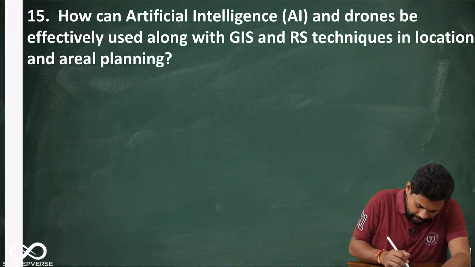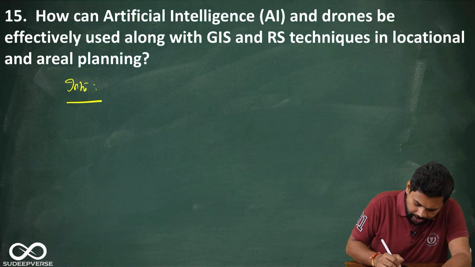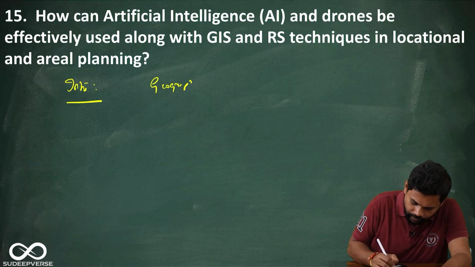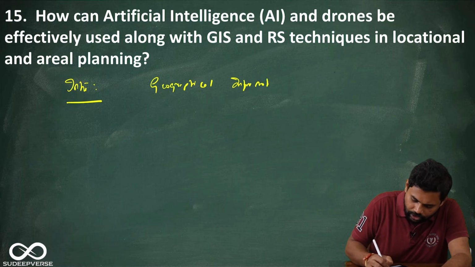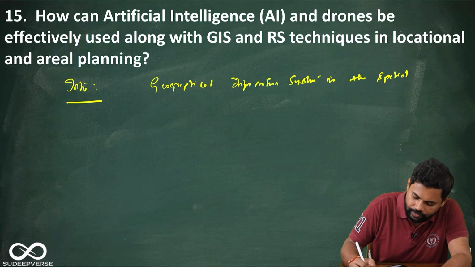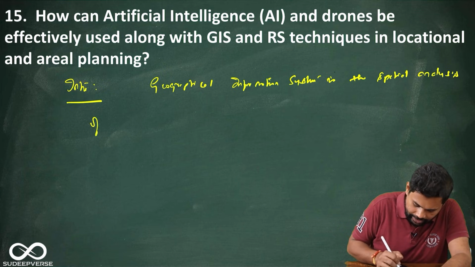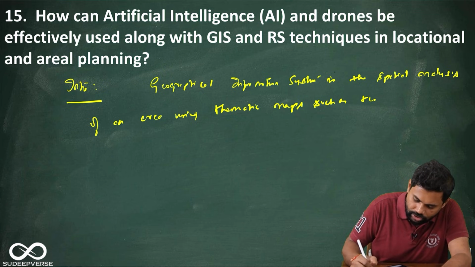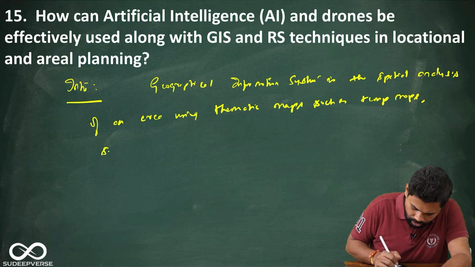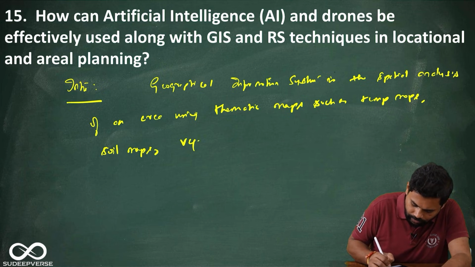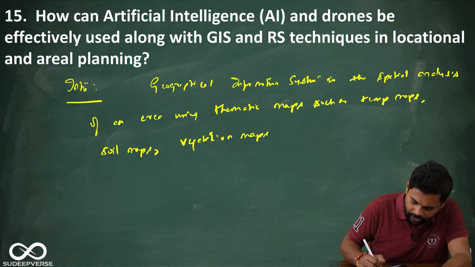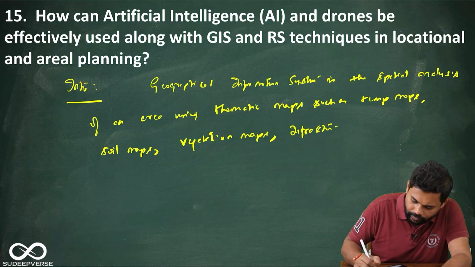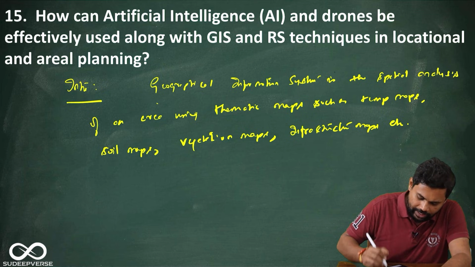Alright, so in the introduction, as I told you, I'll try to define what is GIS, Geographical Information System, is the spatial analysis of an area using thematic maps such as temperature maps, soil maps, vegetation maps, infrastructure maps, etc. Okay, this is what is known as Geographical Information System.